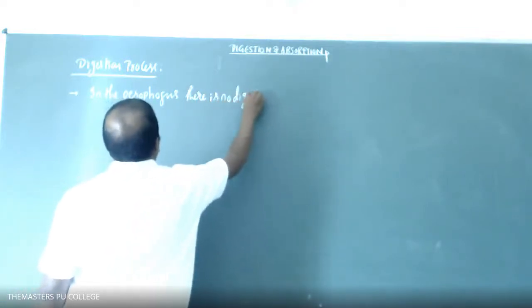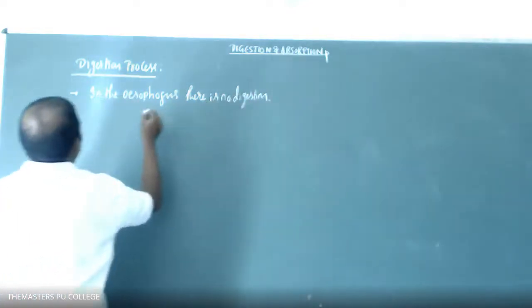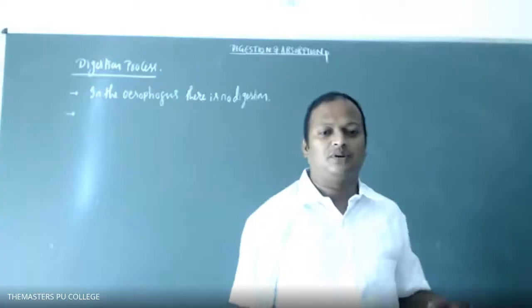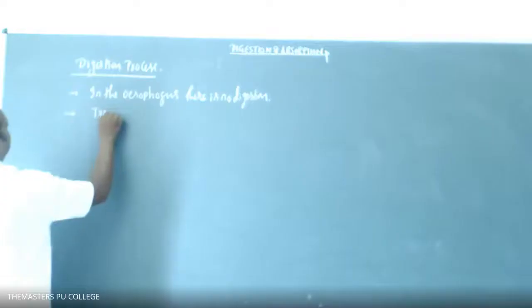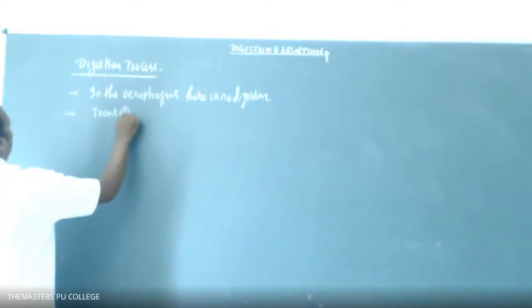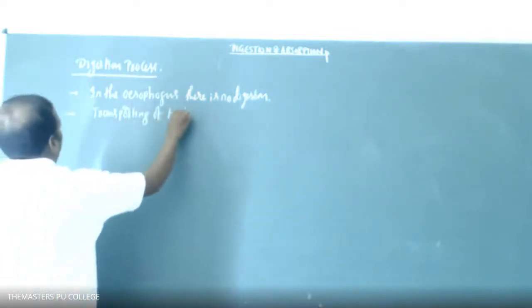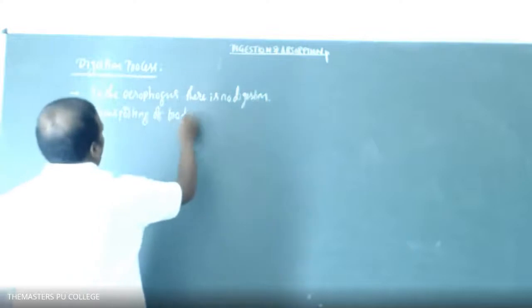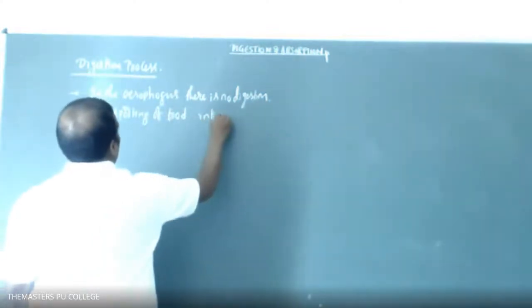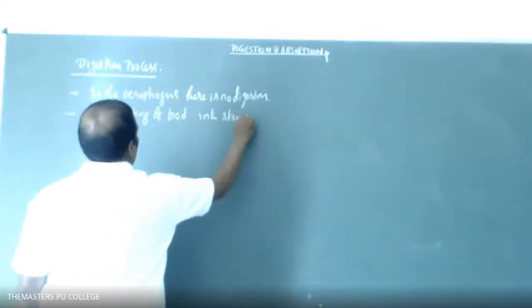So what is the function of the esophagus, students? Just transfer. Transport of the food from the oral cavity to the stomach.